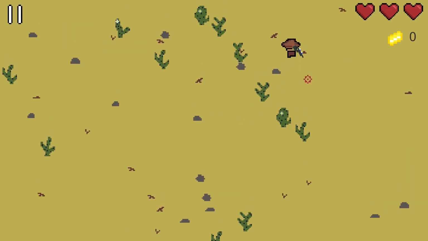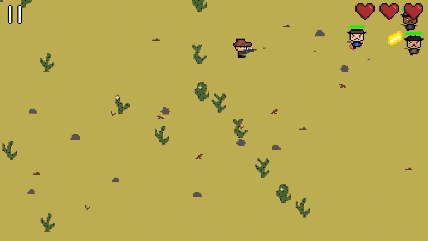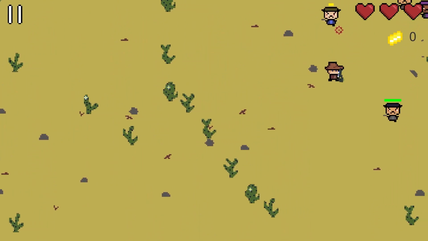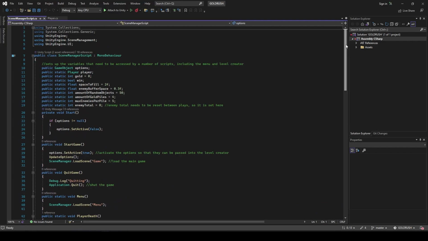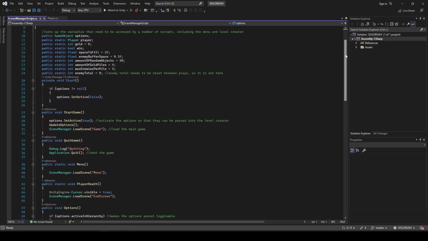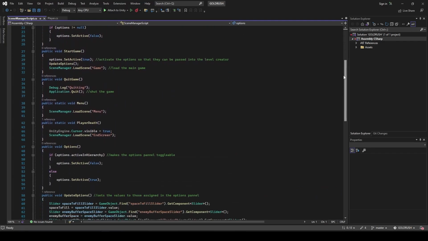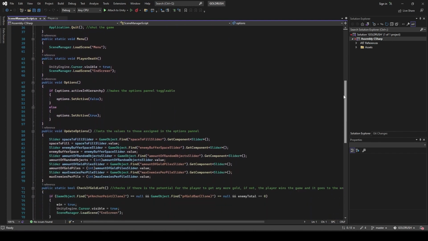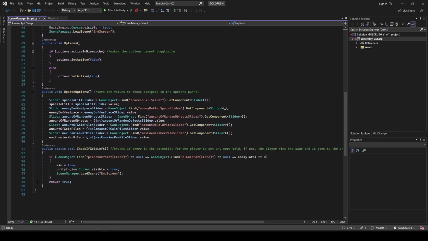It also introduced me to static variables, as well as sliders to control values, as well as the final feature that I'm going to talk about, the scene manager. The scene manager is the master of the scenes currently being loaded, the pause menu, and carrying over the settings and variables between scenes. It contains a check for the level being devoid of enemies and gold, so that the game can end if the player is stuck in an empty wasteland. It will also load the death scene once the player has died.